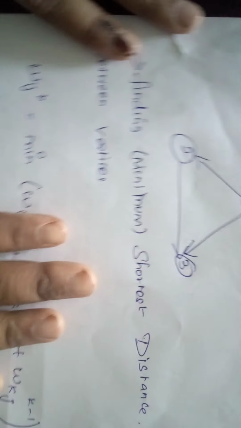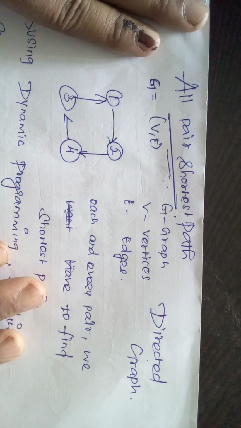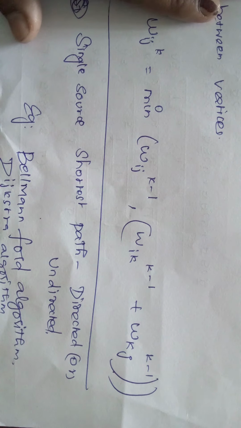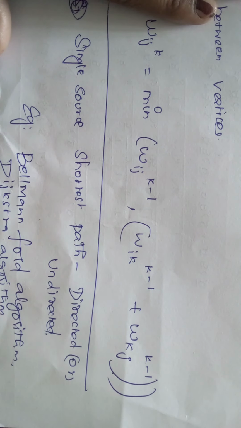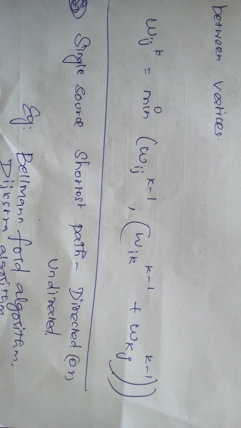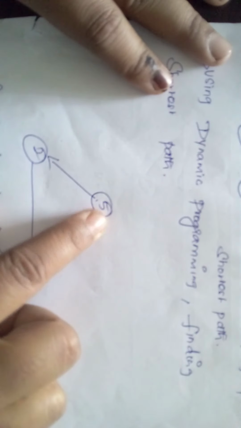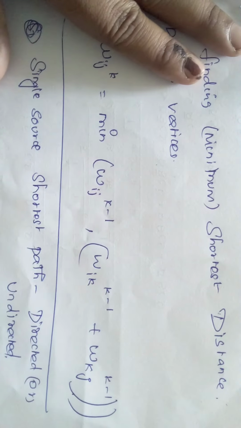Okay, before going to all pair shortest path, we have to know one more thing, that is single source shortest path. That is also very important, but in your syllabus this is not there. Okay, single source shortest path, this is also very important. This also will find the shortest value, but the root node is the one. See, this is one example for single source shortest path. I can compare this one. Okay, I will tell you the example.